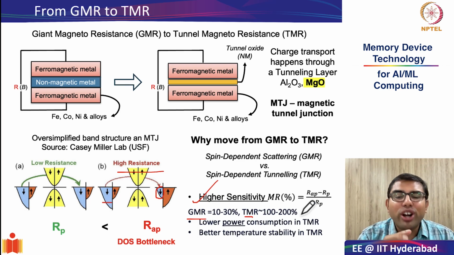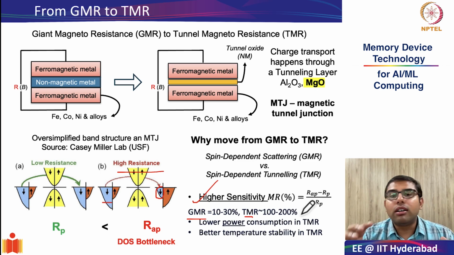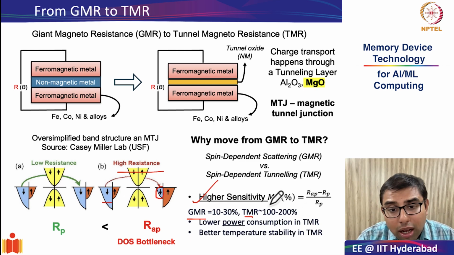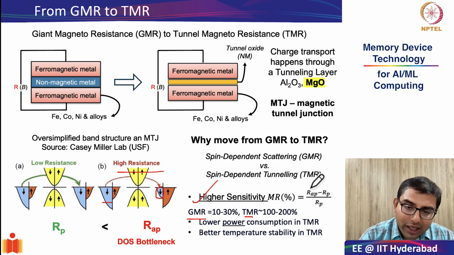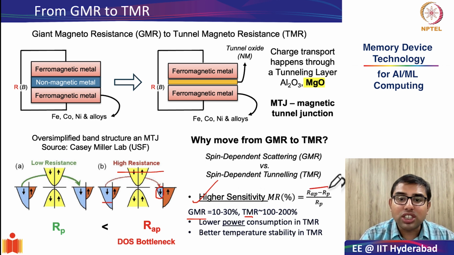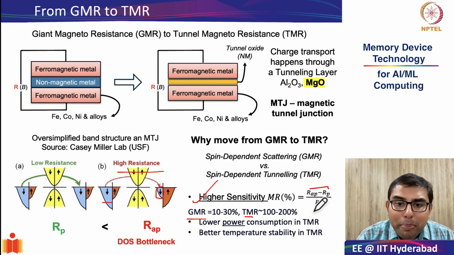It is a slightly modified version of your memory window, which is nothing but the ratio of high resistance state to low resistance state. In magnetoresistance percentage parlance, you say that the sensitivity is the difference between the anti-parallel state and the parallel state divided by the parallel state, which is the low resistance state.